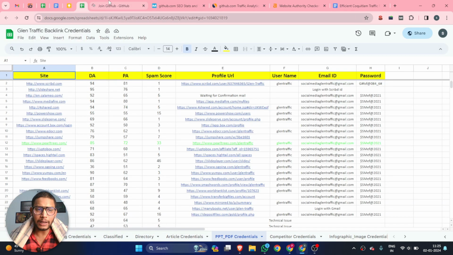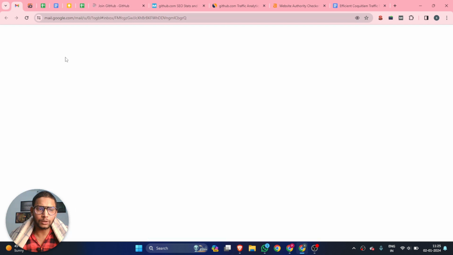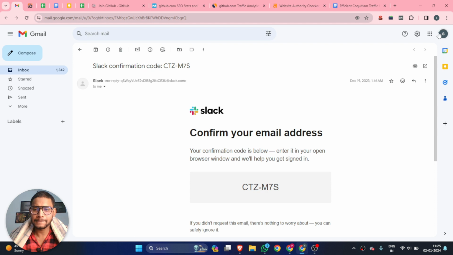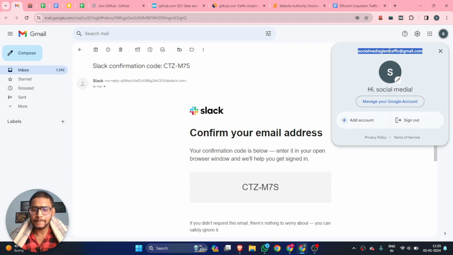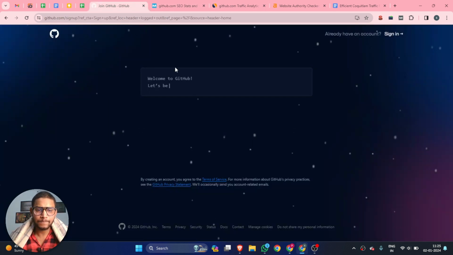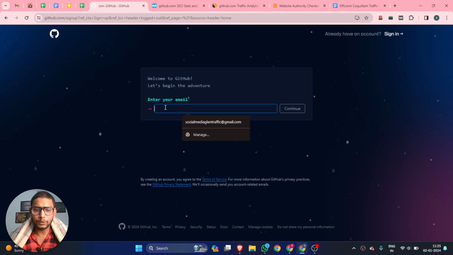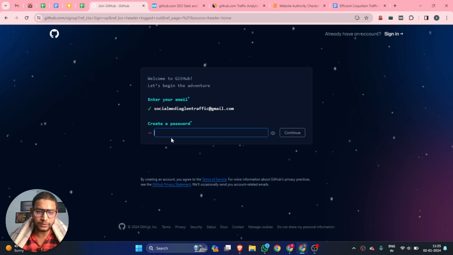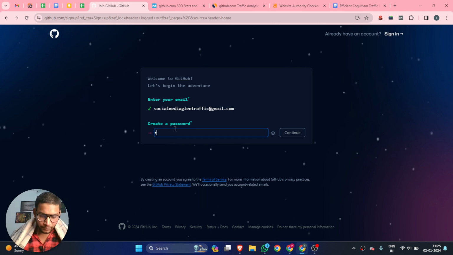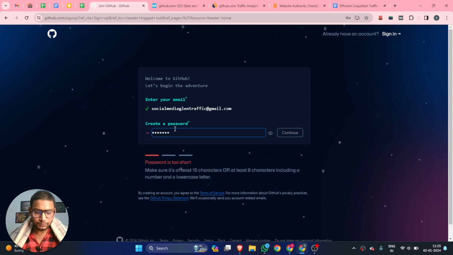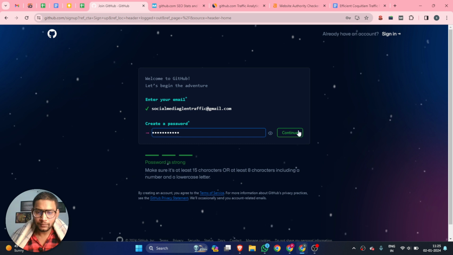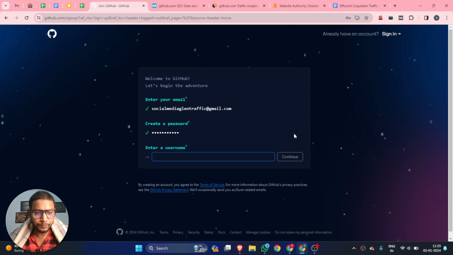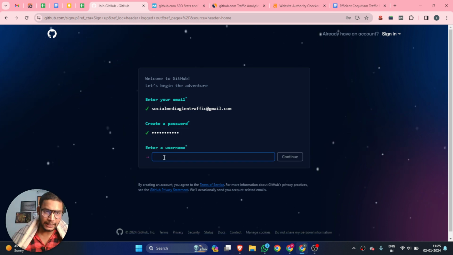I am going to copy my email ID. You add your email ID, then click continue, then choose your password, click continue, and again add your username.